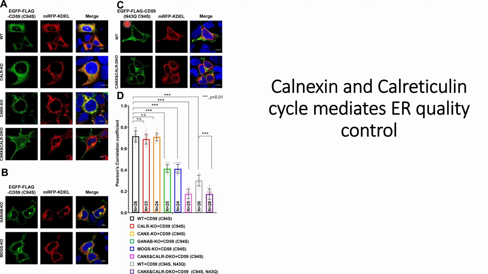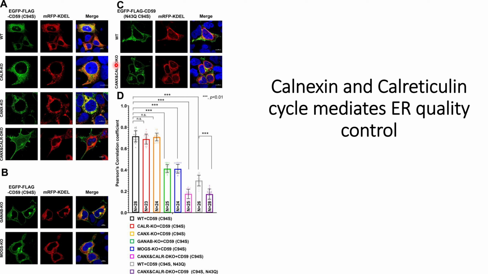So they mutated the CD59 glycosylation site, that is N43 is mutated with Q and C94 is mutated with S. When they check the signals for EGFP and KDEL, they see a non-overlap, indicating that non-glucosylated structures do not interact with calnexin and calreticulin, and they will move to their final destinations.